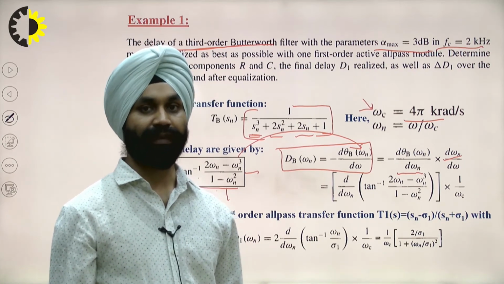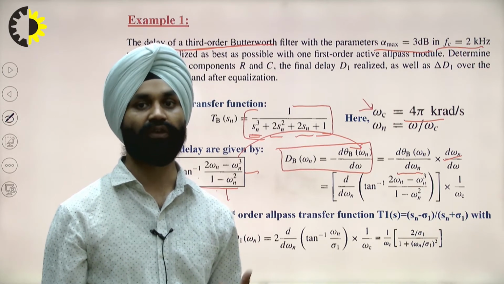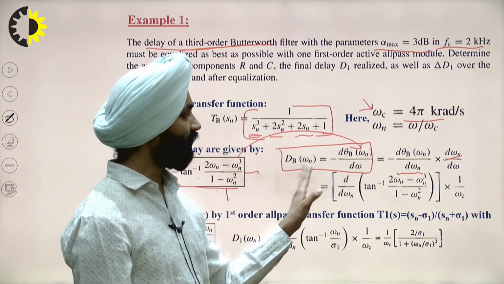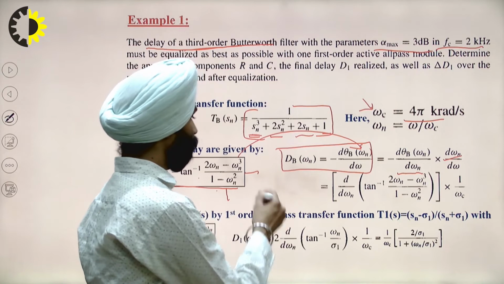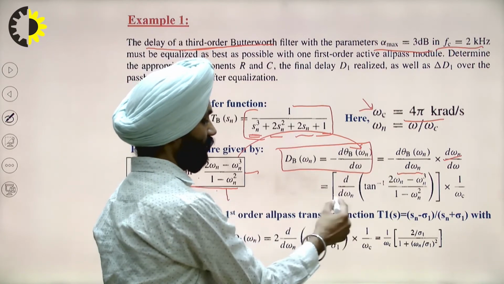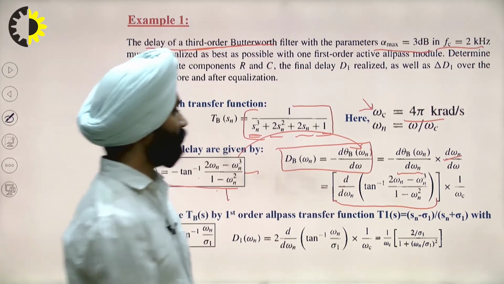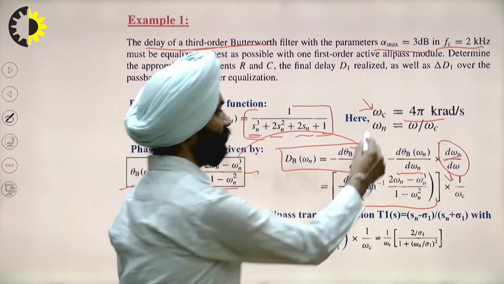With that we can calculate the derivative with respect to the normalized value omega n. So when we take the derivative of this whole equation, this is the derivative with respect to omega n, plus the derivative of the normalized frequency, which will give omega c from this equation.